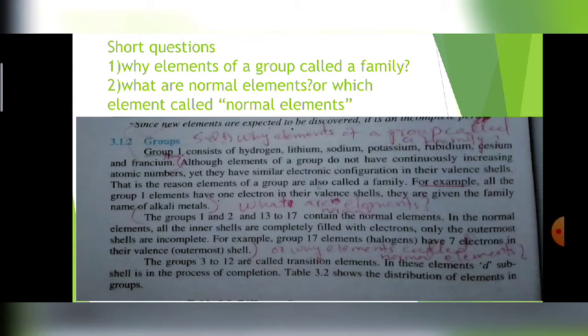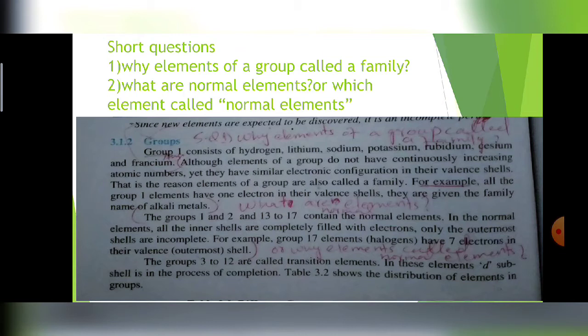First of all, the group section included only short questions. The first short question is why elements of a group are called a family, and the second is what are normal elements, or which elements are called normal elements. So the first question is from the first paragraph. As we know, group 1 consists of hydrogen, lithium, sodium, potassium, rubidium, cesium and francium.